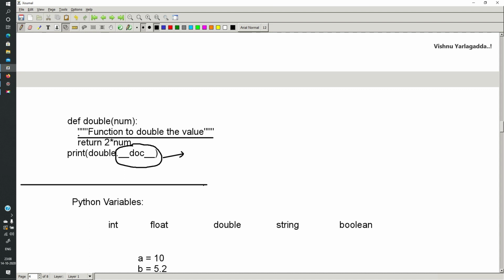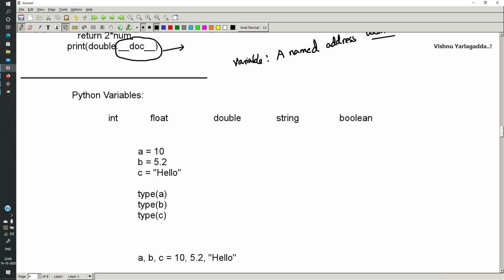Yeah, fine. Coming to the variable. A variable is nothing but a named address location. Because we cannot remember the address locations of a memory, we create a variable, a named address location, which will be used to store the information in memory, as well as to get the information from memory. The way to store and the way to retrieve will be identified by the variable. Simple thing, a named address location is called a variable.